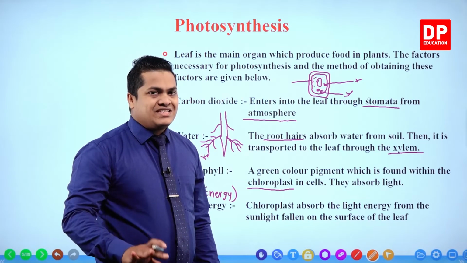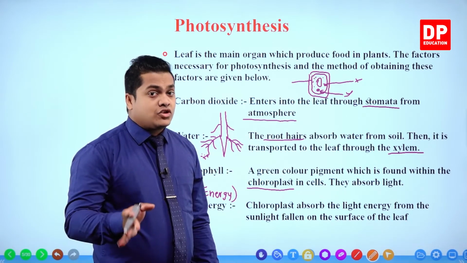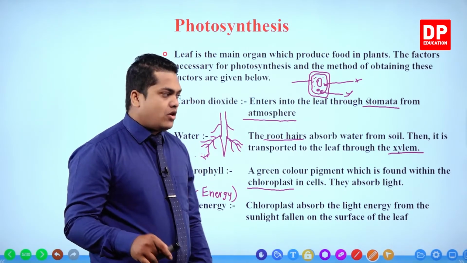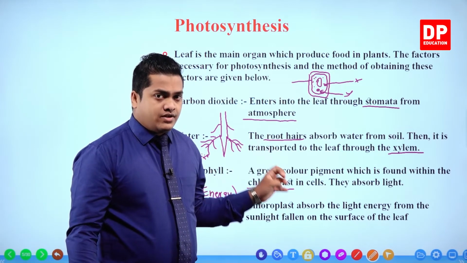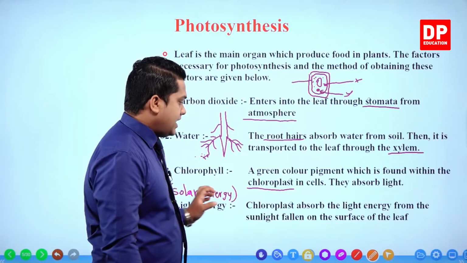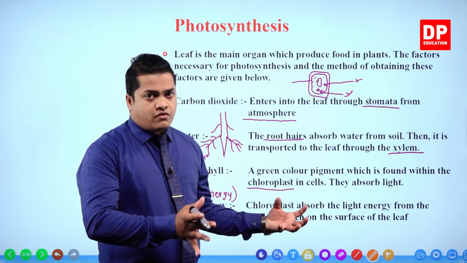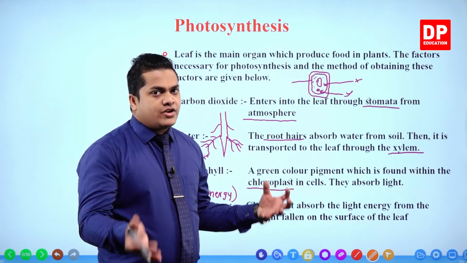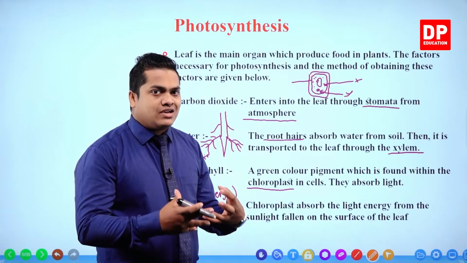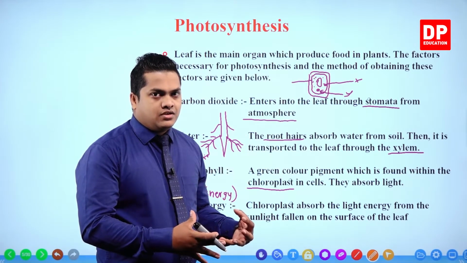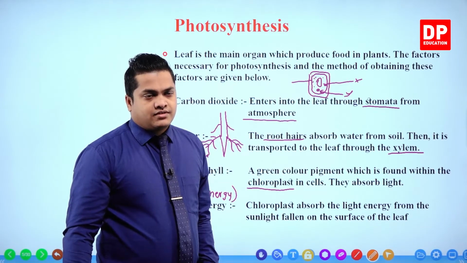Within each and every plant leaf cell, we can observe a special kind of organelle which is referred to as chloroplast. Within the chloroplast you can observe chlorophyll. That's why I told you that it's an internal factor which is already produced by the plant leaf cells. It's automatically produced within the leaf cells, right?